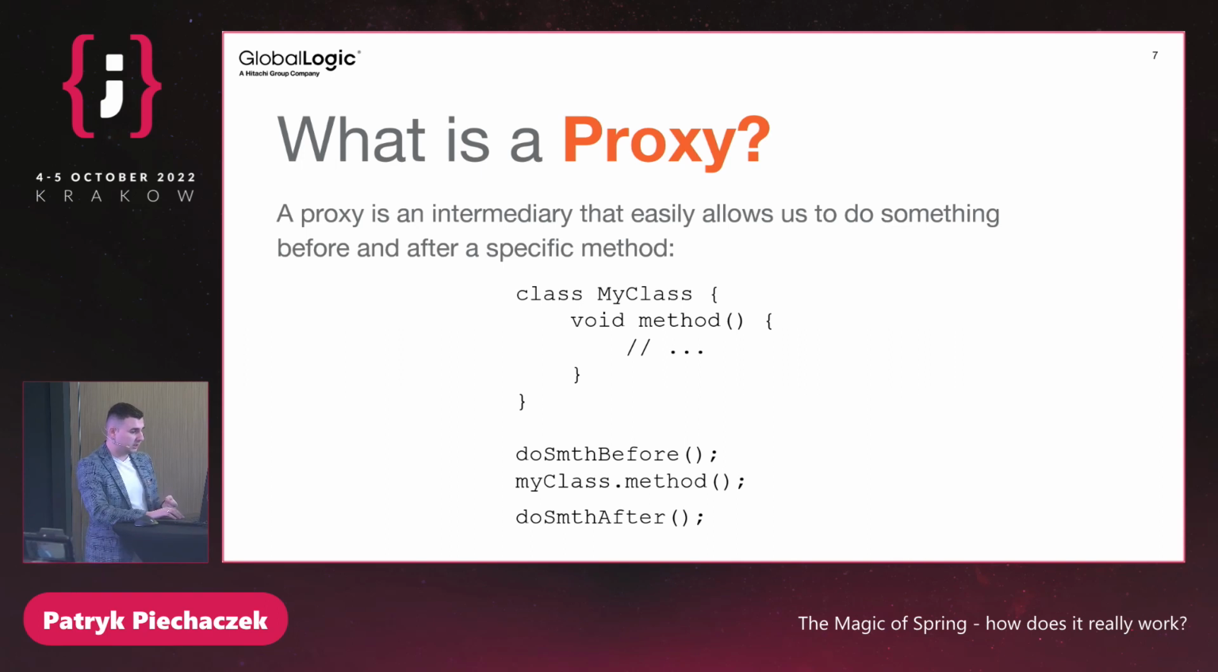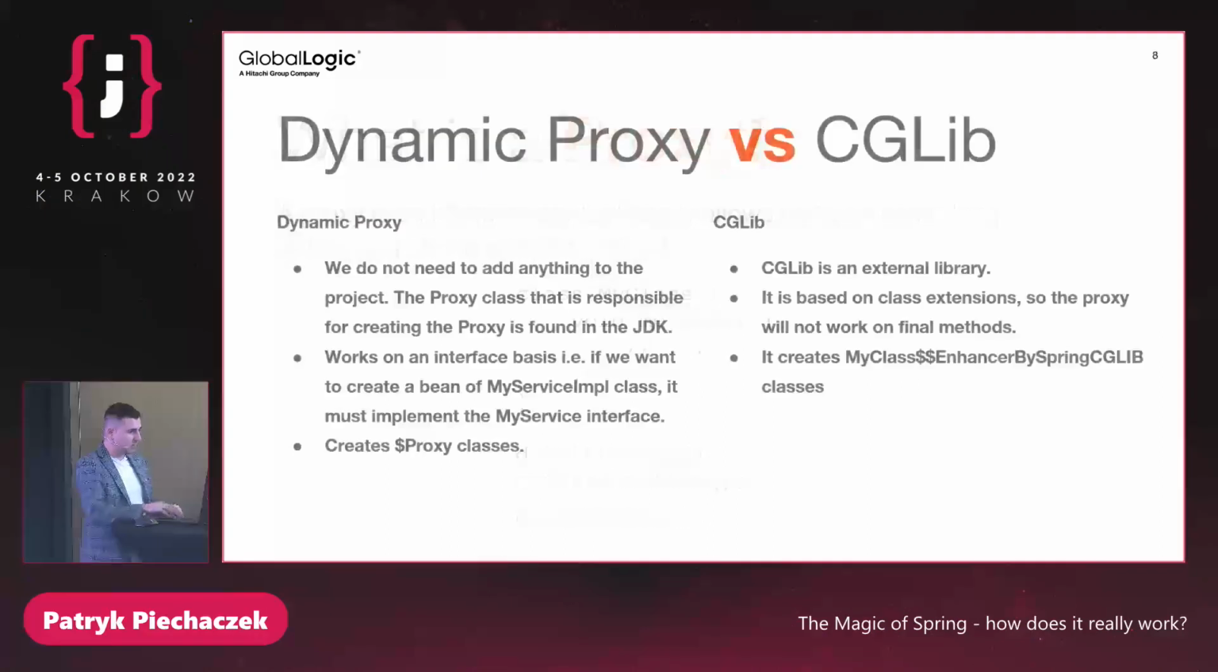At the beginning, we begin the transaction, and at the end, we commit. And if we are talking about the proxy, we can think about Dynamic Proxy and CGLib. Dynamic Proxy is great. We can create a proxy using Dynamic Proxy without adding anything to our Maven or Gradle project, because everything is in our JDK. CGLib is just an external library that we need to import into our project.